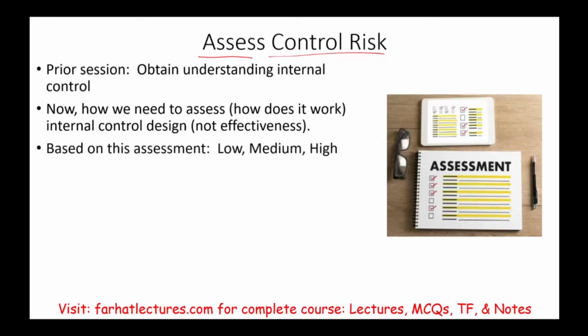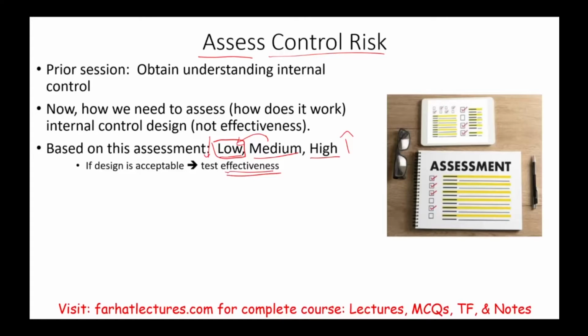So based on the assessment, we could assess the controls as low, medium, or high. Remember, the higher the control risk, the worse the controls are. So we want to have low. It means they have good internal control. If the design is acceptable, if we say the design is low or medium, then we will test its effectiveness.